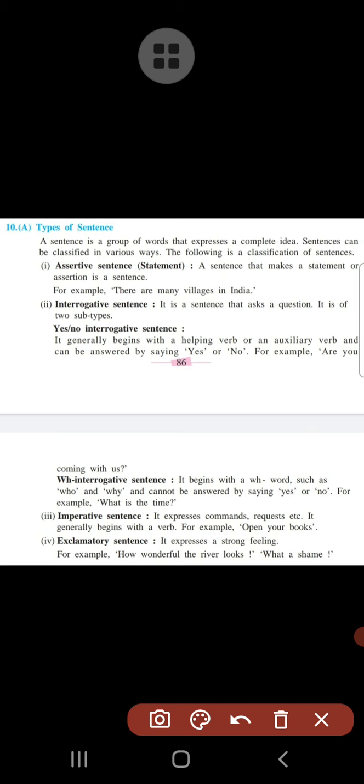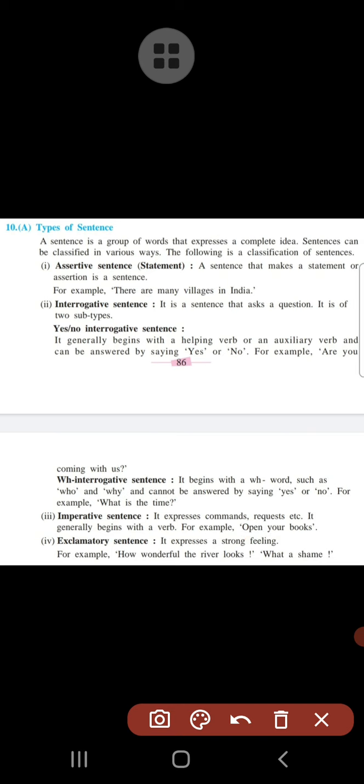Now it generally begins with the verb. This is a very important thing. The example is being given there: Open your book. Now which is the verb here? Open is a verb, and therefore we can say it is an imperative sentence.